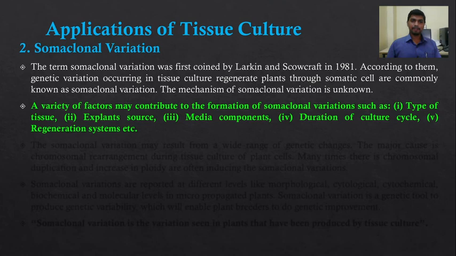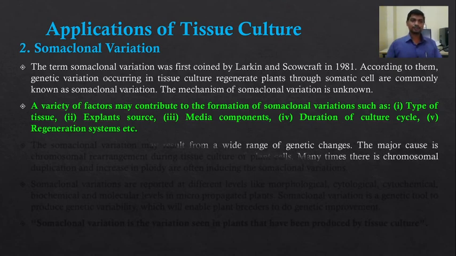A variety of factors may contribute to the formation of somaclonal variations, such as the type of tissue that has been used, explant source, media components, duration of culture cycle, regeneration system, etc. Somaclonal variations are genetic variations that occur in tissue culture regenerated plants through the somatic cell or the body cell. So these are the factors that contribute to the formation of somaclonal variation.